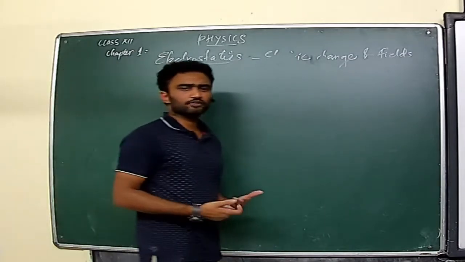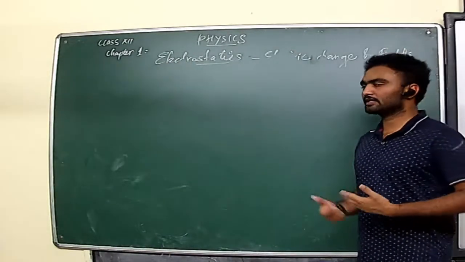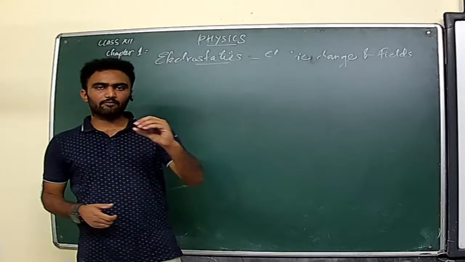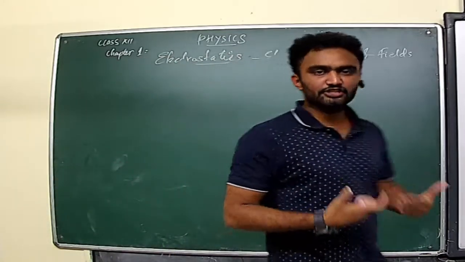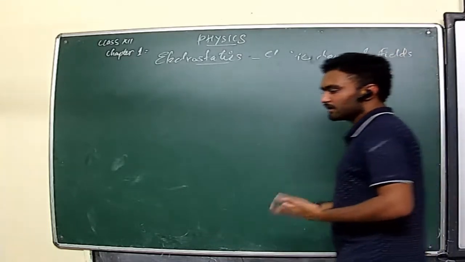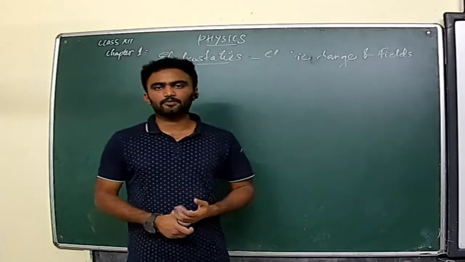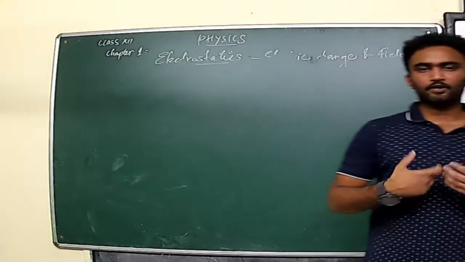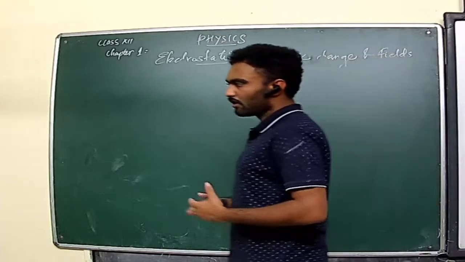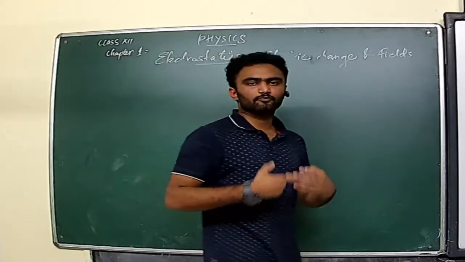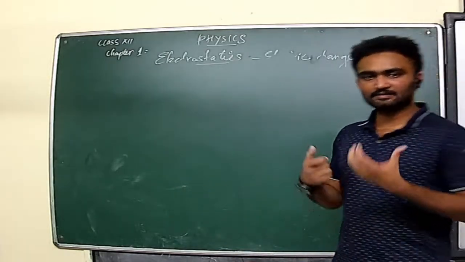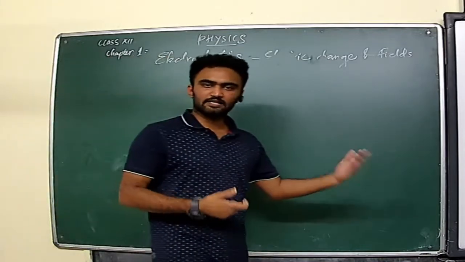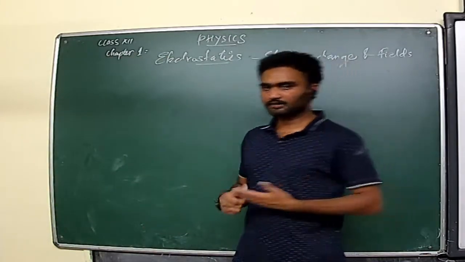What do you mean by quantization? We have already discussed these things. Quantization of electric charge means we can't see a fractional charge. Can you say 2 by 3 of an electron charge exists? We can't say that. All the charge of a body will be obtained as an integral multiple of the smallest division of charge, which we consider as e, and e is equal to 1.6 into 10 raised to minus 19 coulomb. That's the charge of one electron. Is it clear now?